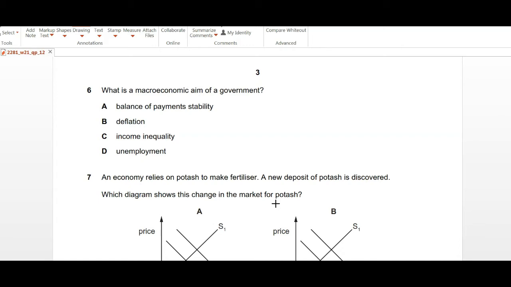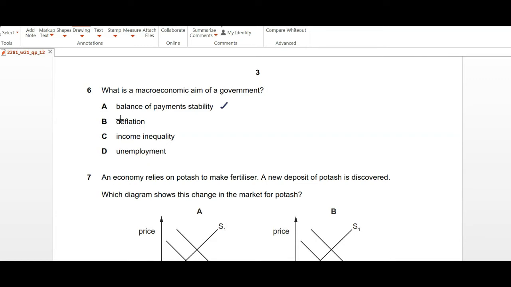Number A, balance of payment stability. Well, this can be an economic aim for a government. Deflation, not necessarily, not always, because if the country wants to have economic growth, then inflation will be present. So deflation is not a main aim of a government. Income inequality is definitely not an aim for any government, because they would not want their population to have a huge gap between the rich and poor.